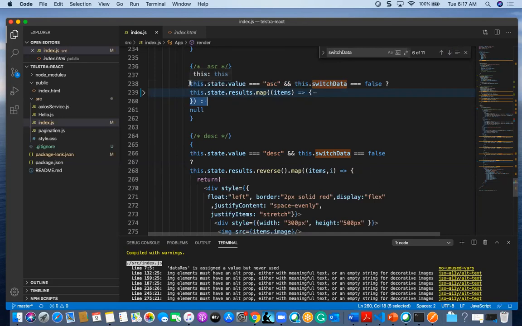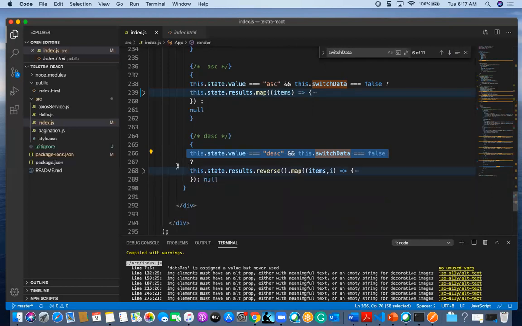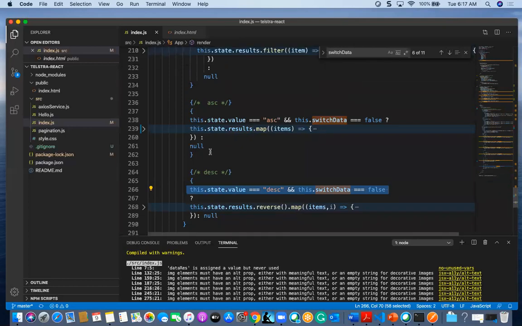The combination should be this.state.value ascending and switch data false, and also this.state.value descending with switch data as false. So in these two scenarios only I can display ascending or descending order results. Okay, this is about ascending and descending.